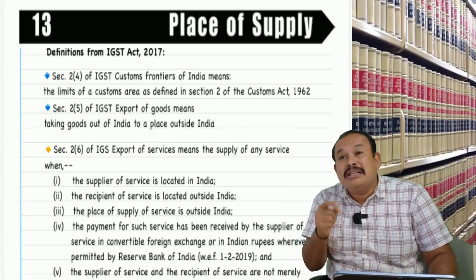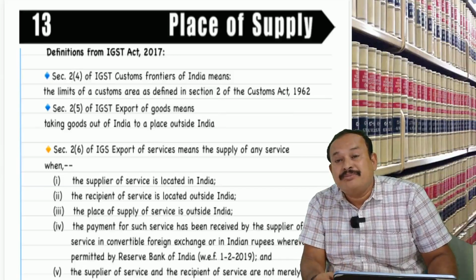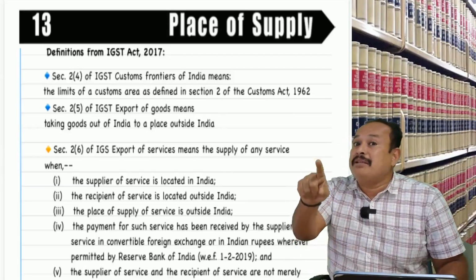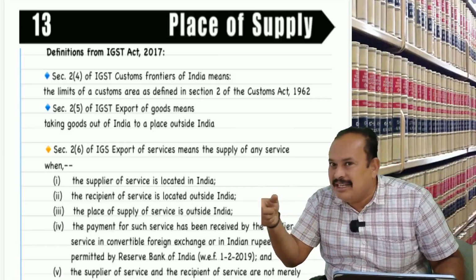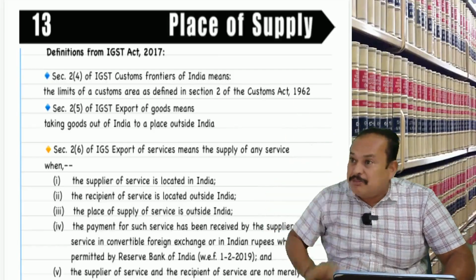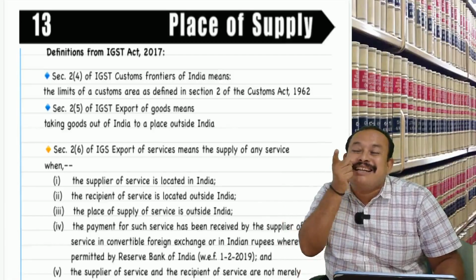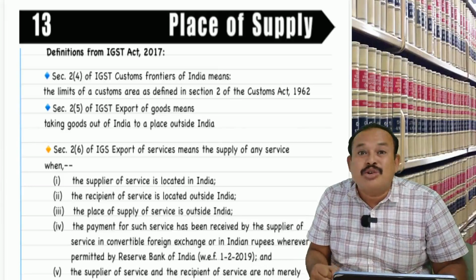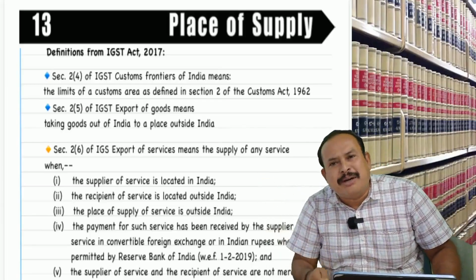For this, there is a circular issued by CBIC saying that, in the given case, where taxpayers supplied the service online, irrespective of the value of supply, you must mention in the invoice the address of the recipient. At least the state name of the recipient should be mentioned. This is the provision. In the case of supply of services online, you mandatorily have to mention in the invoice the name of the state of the recipient.